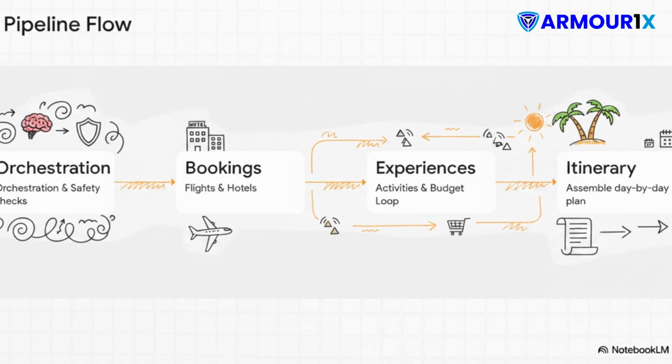So, when you actually set this into motion, it creates this beautifully structured pipeline flow. Step 1 covers orchestration and safety. Then it moves into Step 2, handling the hard bookings for flights and hotels. Step 3 enriches the trip with experiences, while making sure everything fits the budget loop. And finally, Step 4 brings it all together into the final itinerary. It systematically transforms a basic user request into a fully realized trip.